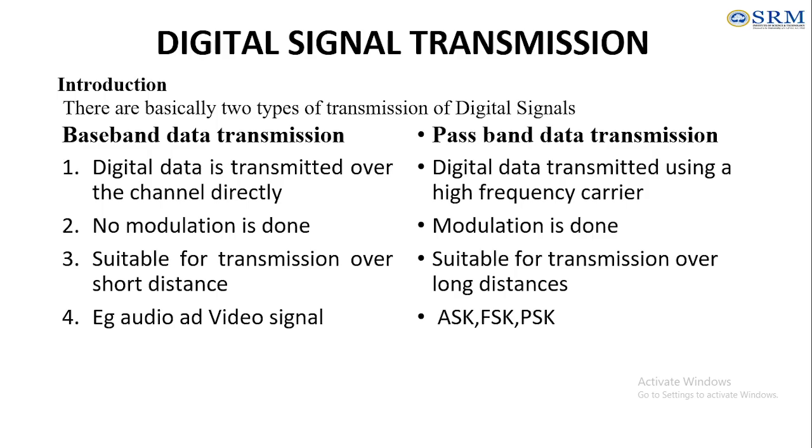What do we mean by baseband data transmission? Here the digital data is transmitted over the channel directly. But in passband data transmission, the digital data will be transmitted by using high carrier frequencies. This is the main difference between baseband and passband. In baseband transmission, we don't perform any modulation method, so no modulation will be done here. But for passband transmission, the modulation will be done. Without modulation, we can't transmit the signals.